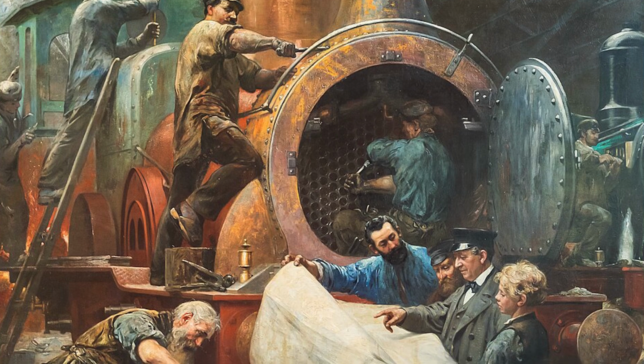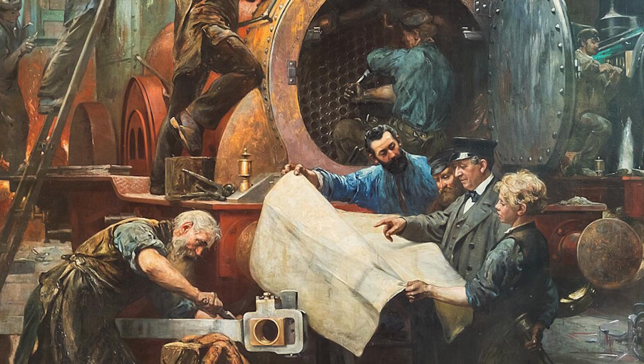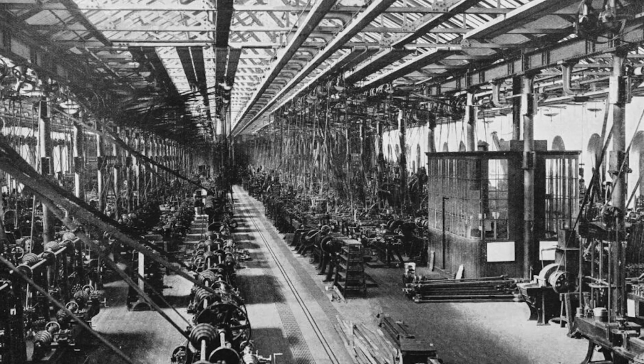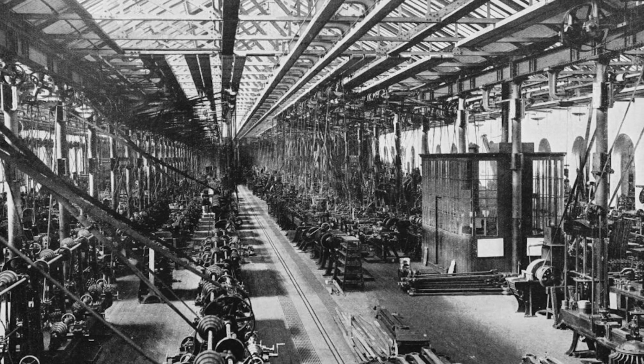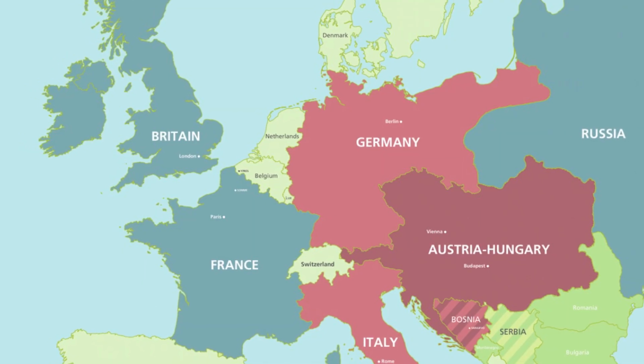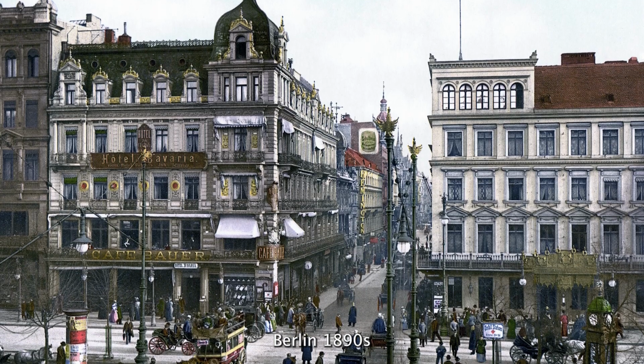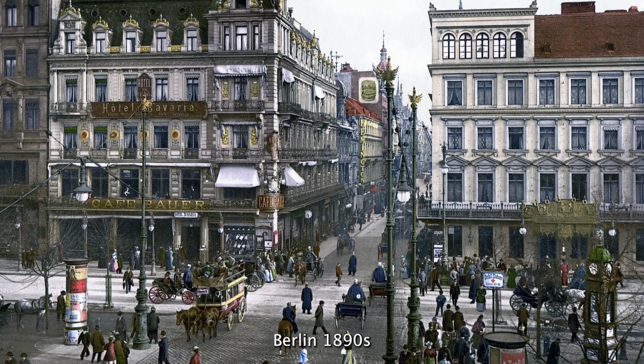By 1914, Germany produced twice as much steel as Britain. It produced 1/3 of the world's electrical goods and had the largest chemical industry in the world. Germany's share of world trade was nearly as high as Britain's by World War I and double that of France. It is really staggering how much progress they were making, and before the war, it really felt like Germany was a country on the rise.